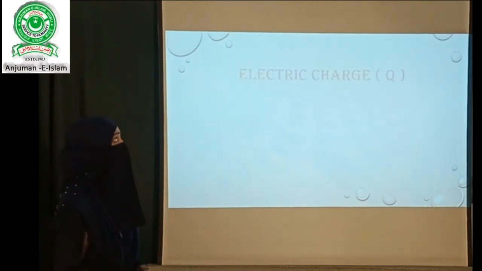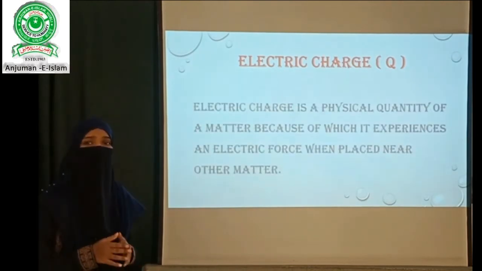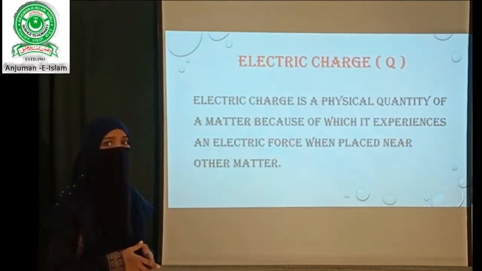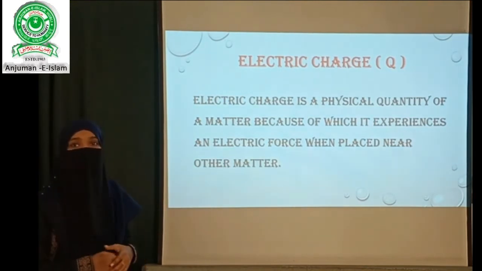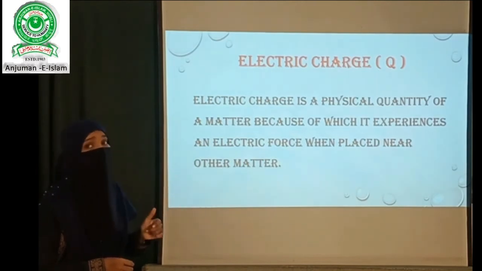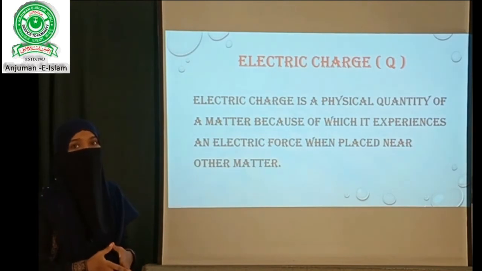So now let us see the basic part of this unit, that is electric charge. Electric charge is a physical quantity of a matter because of which it experiences an electric force when placed near other matter. As we all know, matter is anything which has certain mass, volume and occupies certain space. For example, this screen has certain mass, volume and needs some space to place it. That's why it is called an example of matter.